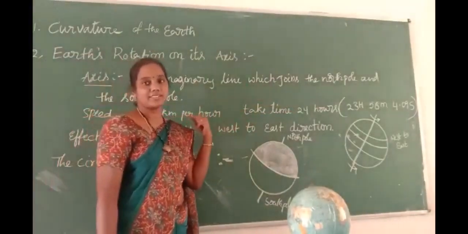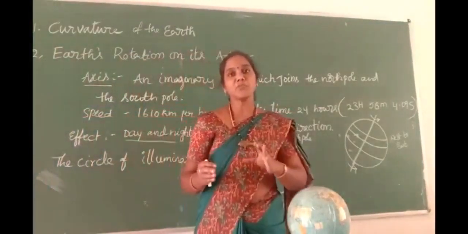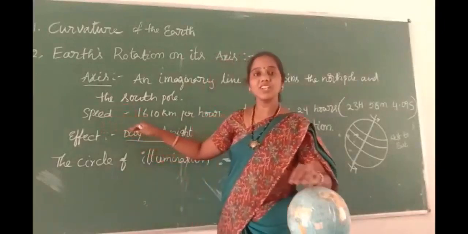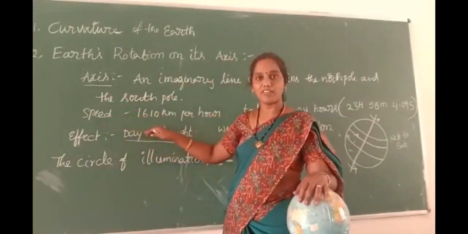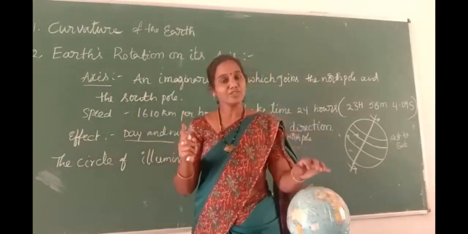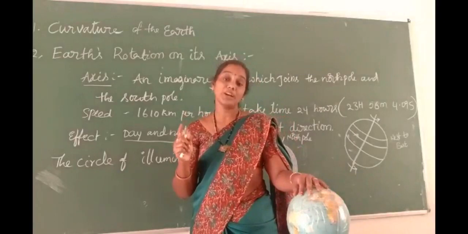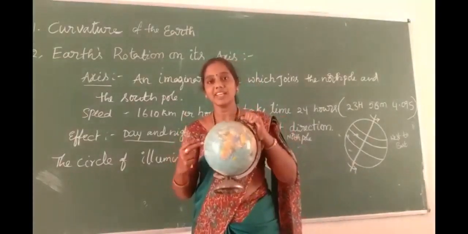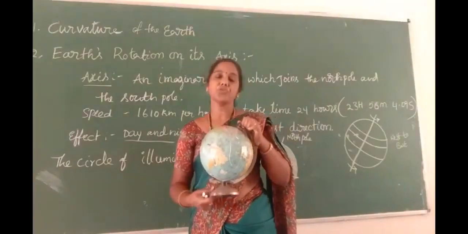How much speed does the earth rotate at? The speed is 1610 kilometers per hour. One rotation takes 24 hours.